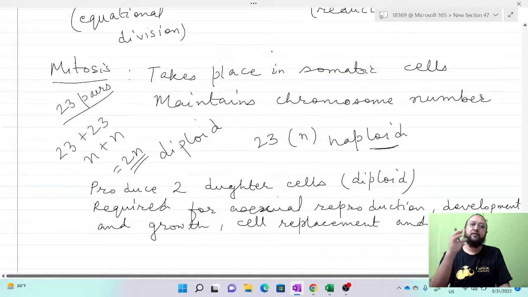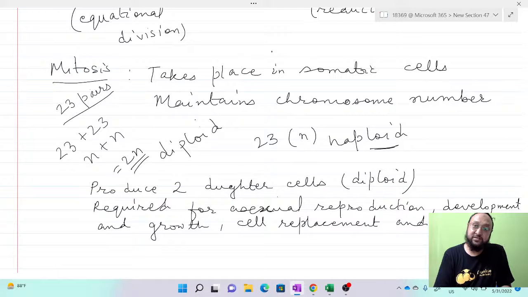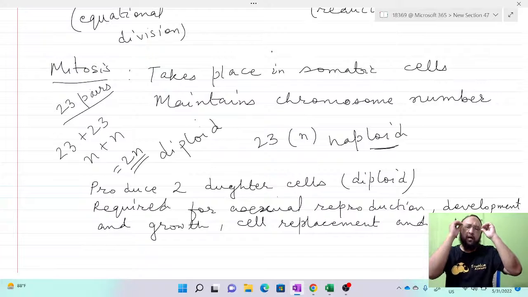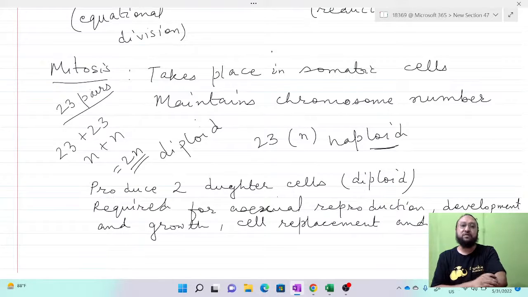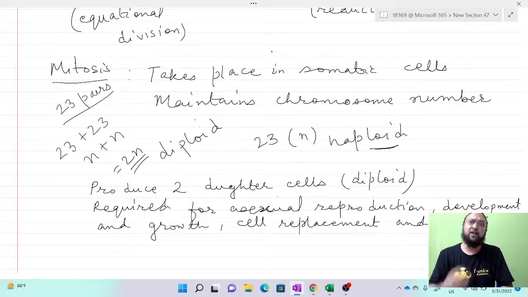These are the functions and requirements, or you can say on which occasion mitosis takes place. It takes place for asexual reproduction, or development and growth, where cell division takes place. For example, where there is any damage, mitosis takes place for repair of that damage. For contributing muscle mass, for growth, mitosis takes place. For cell replacement, when the cell is damaged and new cells are to be produced, mitosis takes place. If there is a lost part in animals and it has to develop and regenerate, then mitosis takes place.